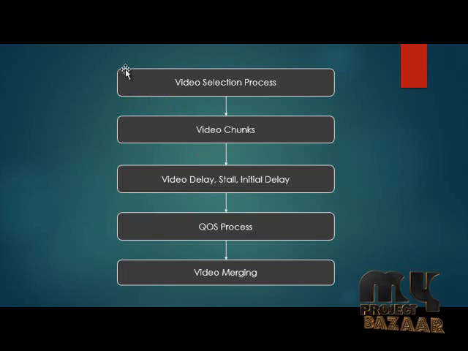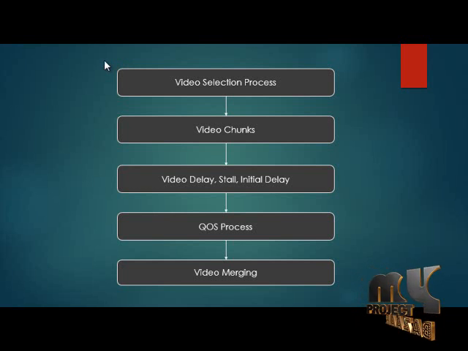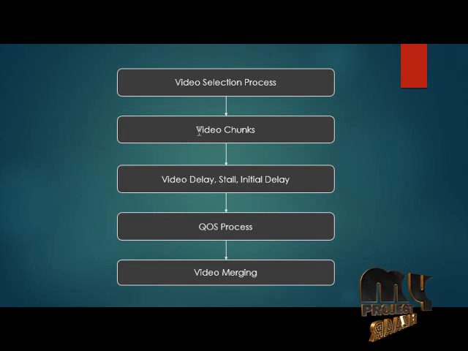The first process is the video selection process. The user is involved in this process. The user can select any of the videos. In our process, we implement four videos. Once the user selects any one video, the video selection process is completed, and the video is passed to the next process. The next process is video chunks. Video chunks is the process that splits the video based on the video length, the video capacity and the video width.